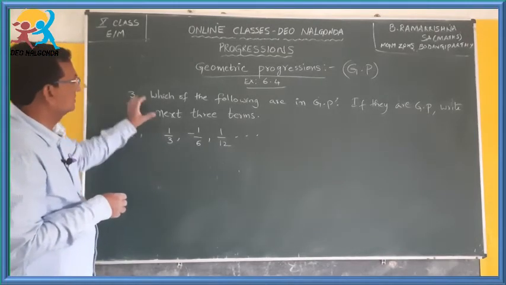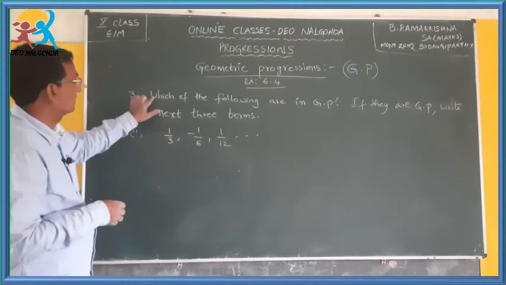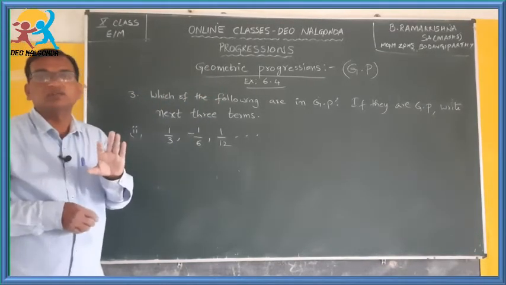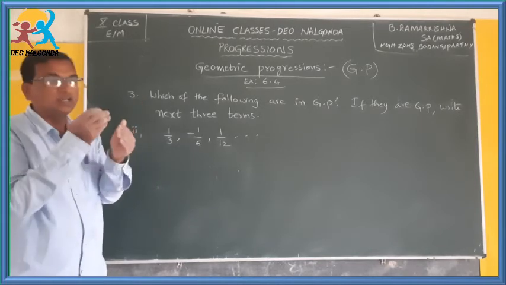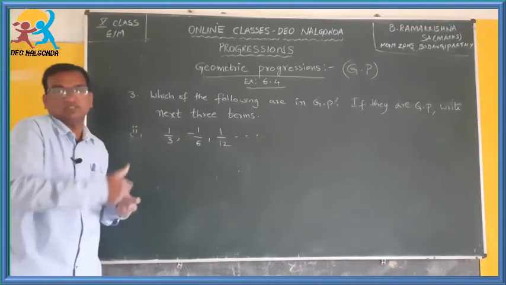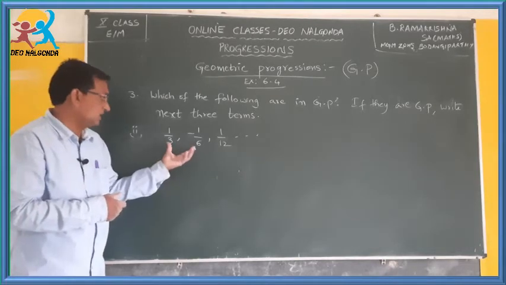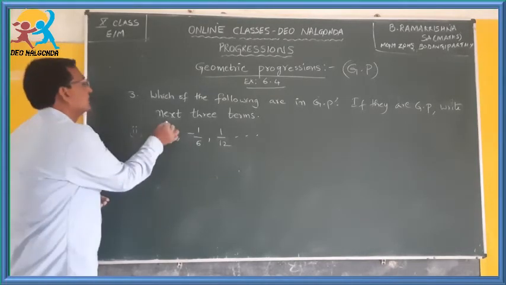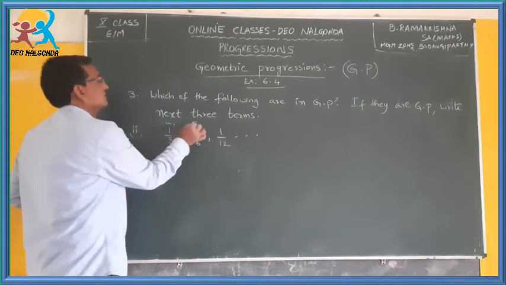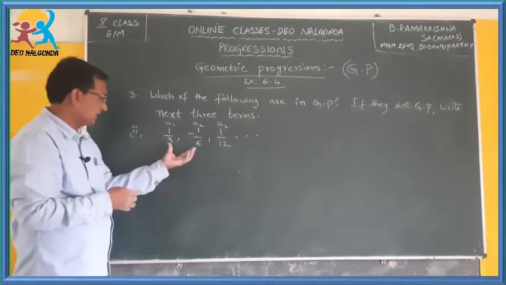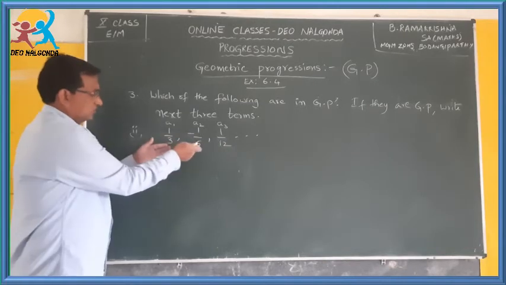Now the basic thing is, a list is given, you have to find whether they are in GP or not. GP means what? You have to find the ratios of two successive terms. Here let this be A1, this be A2 and this be A3. Now you take a pair, find the ratio.